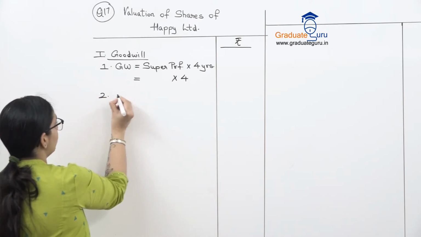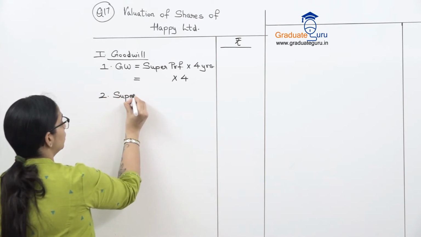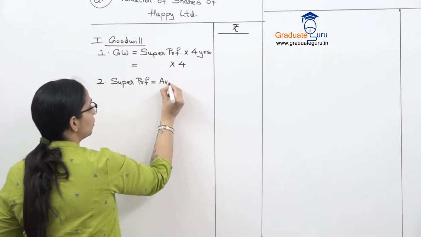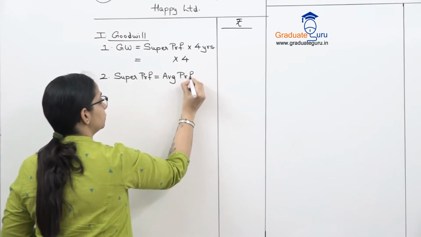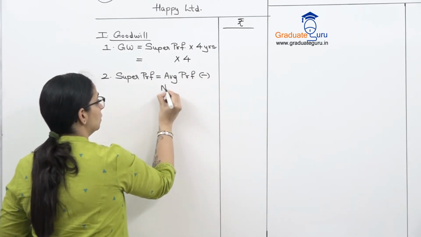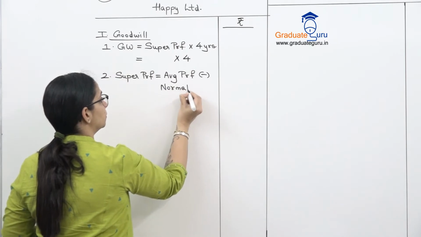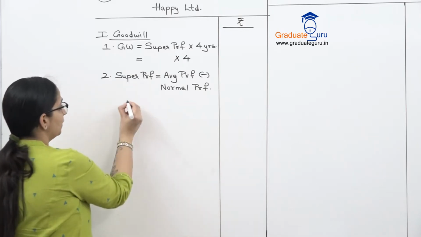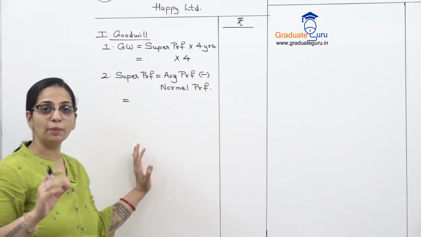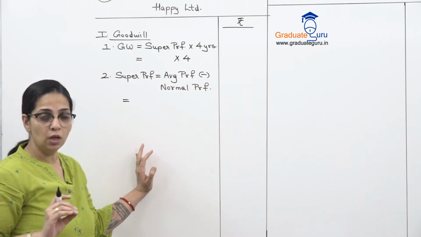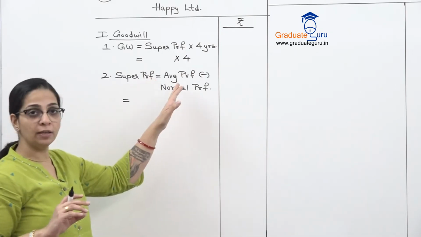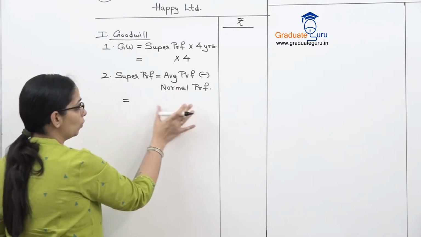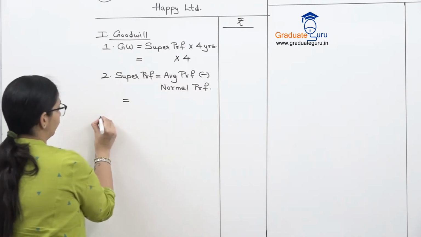So our next step obviously is for calculation of super profits, and that is equal to our average profit or FMP minus normal profit. Okay. So just now I'm considering that we don't have the average profit because there are some adjustments which I need to do. So after doing those adjustments, we'll get our final average profit, and we also don't have our normal profit. So I'll leave both of those blank. When we get them, we'll get our super profit.